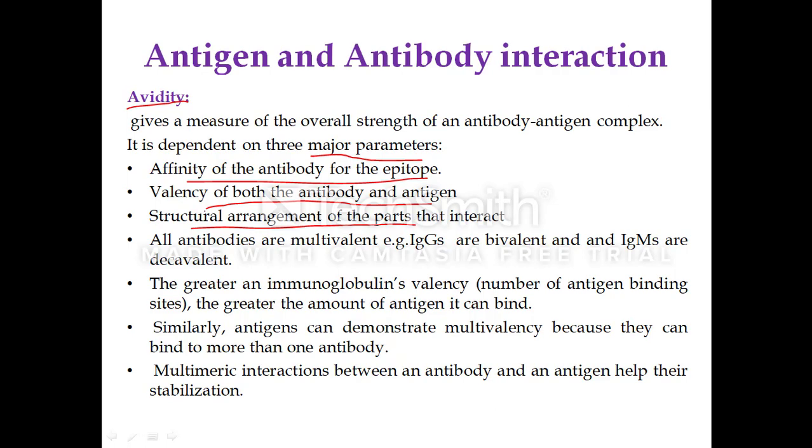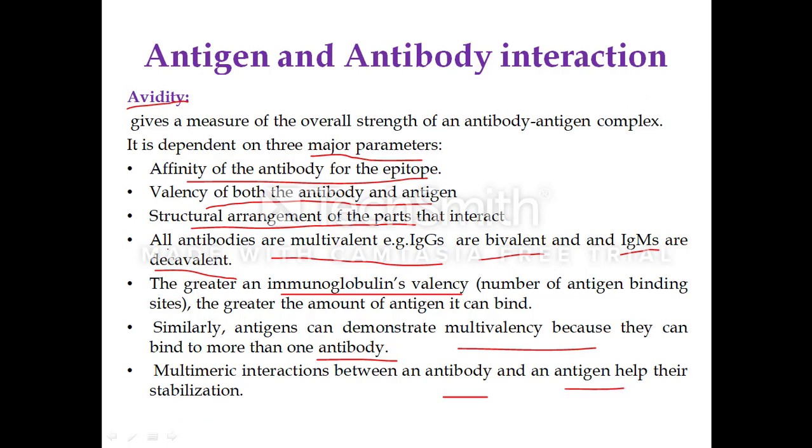All the antibodies are multivalent. For example, IgGs are bivalent. IgMs are pentavalent, can bind up to 10 antigen molecules. The greater the immunoglobulin valency, the number of antigen binding sites, the greater the amount of antigen that can bind. Similarly, antigens can demonstrate multivalency because they can bind more than one antibody. Multimeric interactions between the antibody and an antigen help their stabilization.